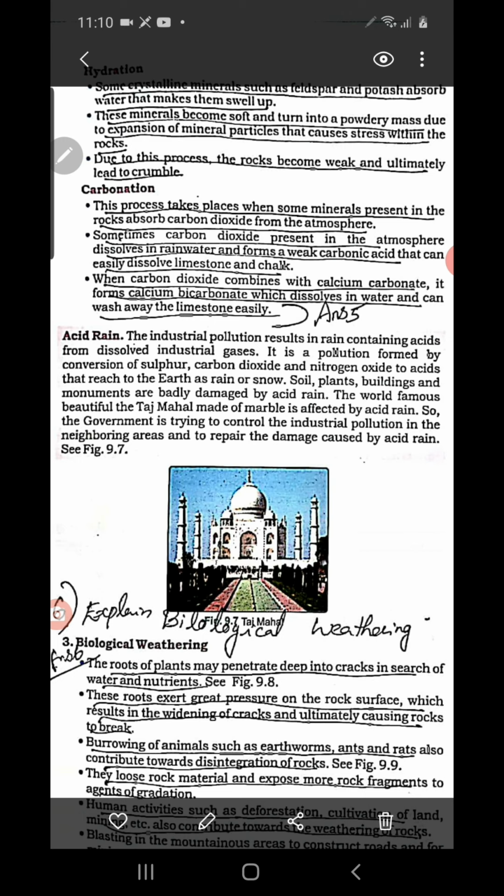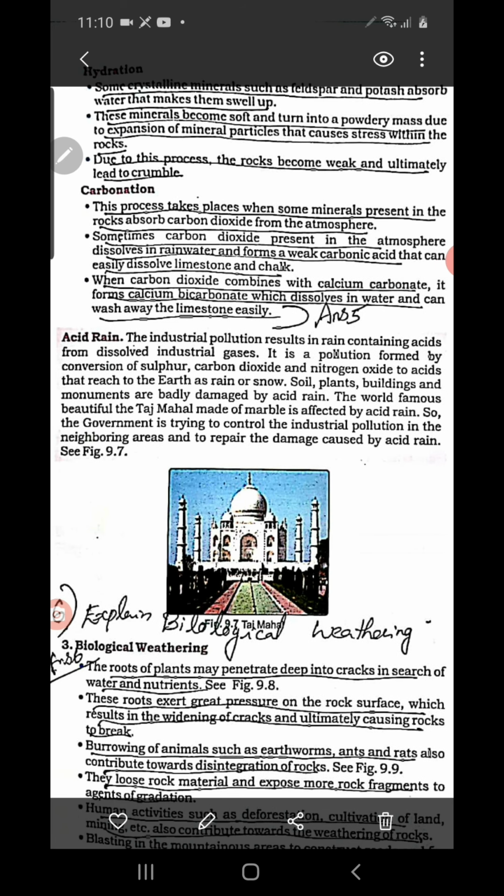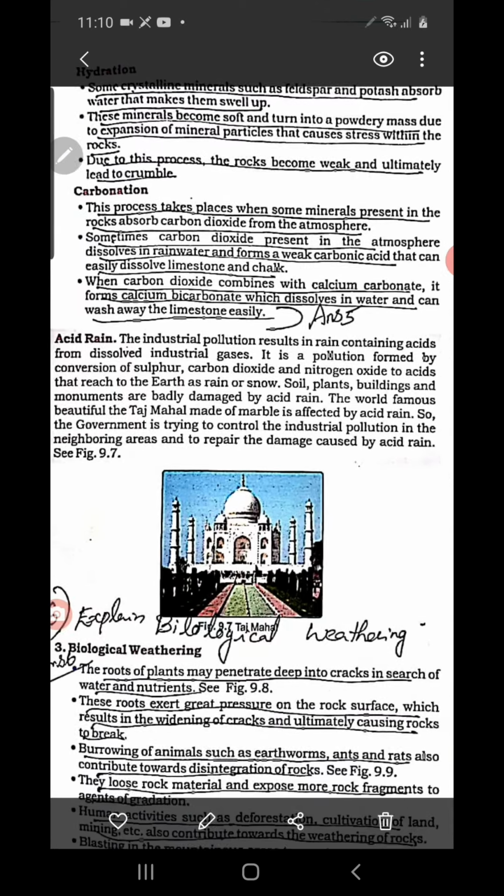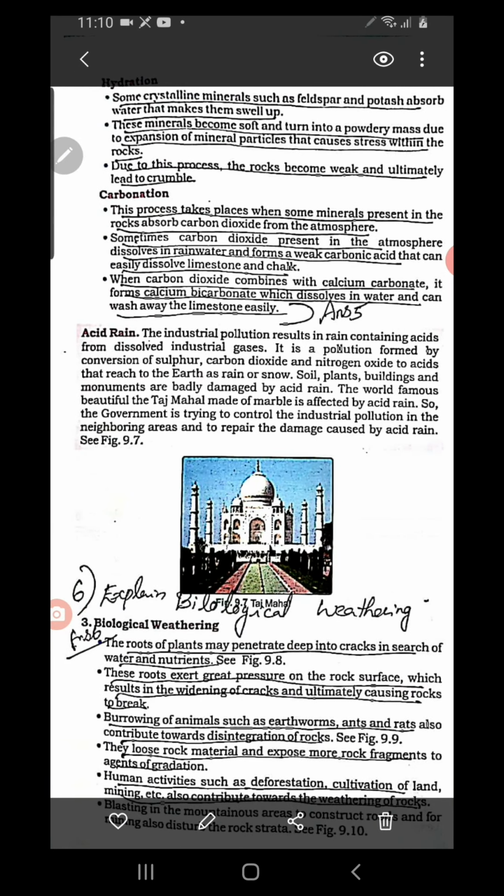So we have discussed 4 types of chemical weathering. The first one was solution. Solution means what? There are minerals that easily dissolve in water. So when there is rain, what happened? The rock comes into contact with water. The minerals dissolve in the water and are washed away, so that the rock becomes weak and finally breaks up.